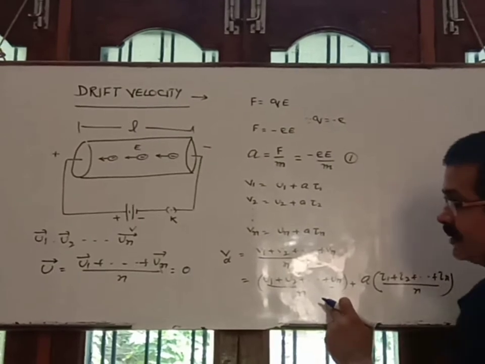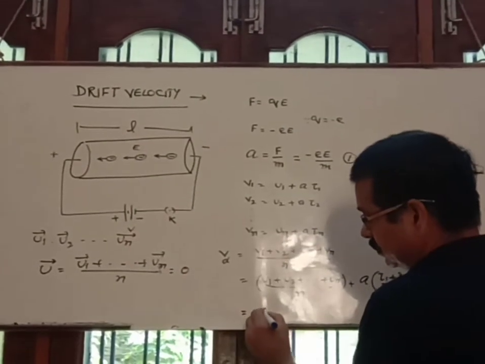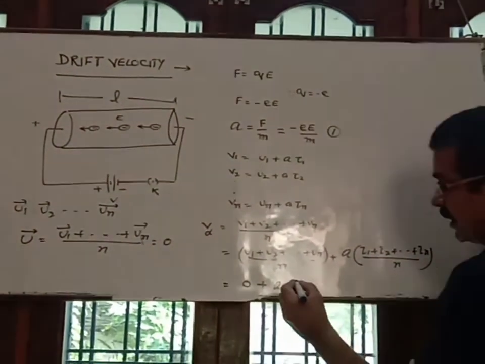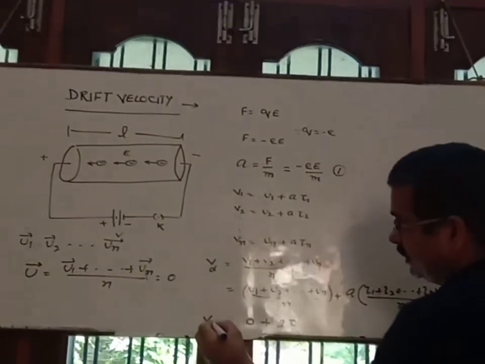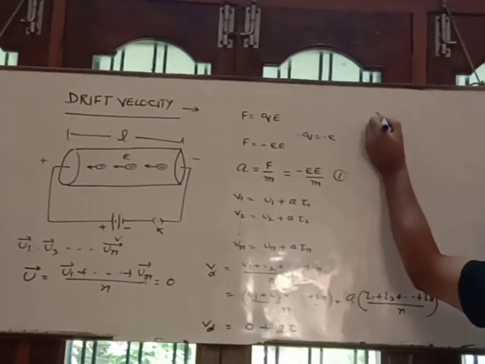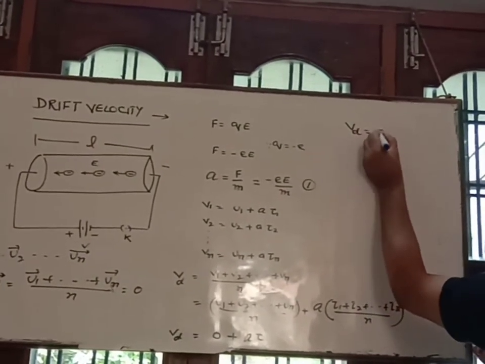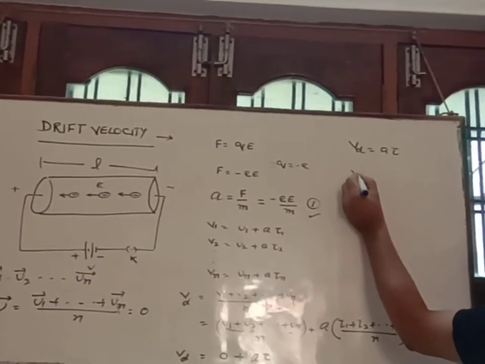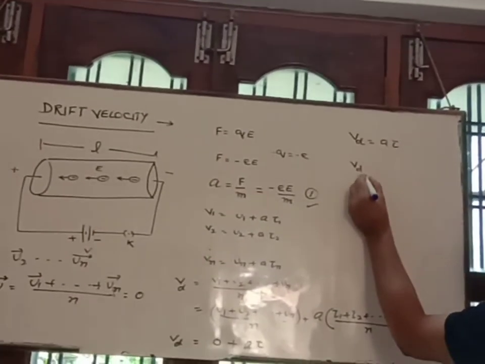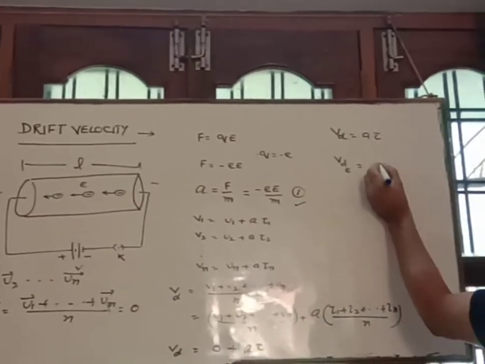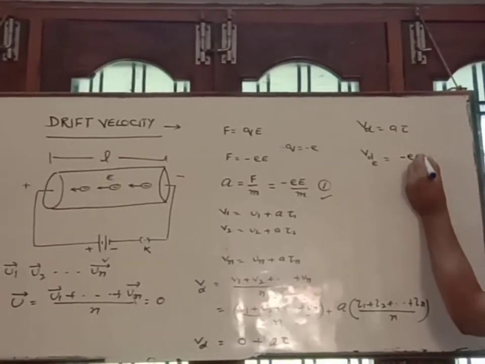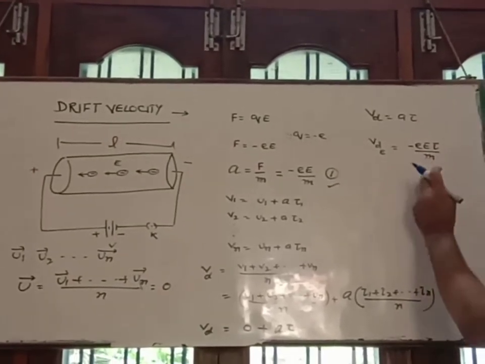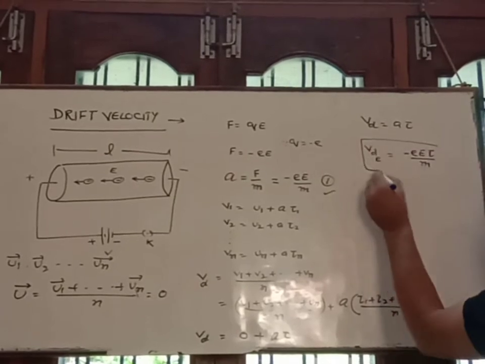So as you know, the average initial velocity is 0, plus A times the average relaxation time, tau. It is the drift velocity. So Vd is equal to A tau. Putting the value of acceleration from the earlier equation, the drift velocity for an electron is equal to minus small e capital E tau by m. So this is the drift velocity of electron.